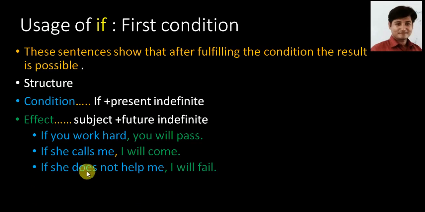Third example, you can see, if she doesn't help me, I will fail. Here, if she doesn't help me, this is the condition. If she doesn't help me, I will fail. It means I will not pass. So this is the condition, if she doesn't help me. This is present indefinite structure. As has been mentioned above, the condition is introduced with if plus present indefinite. So this is the condition, if she doesn't help me, I will fail. Understand?